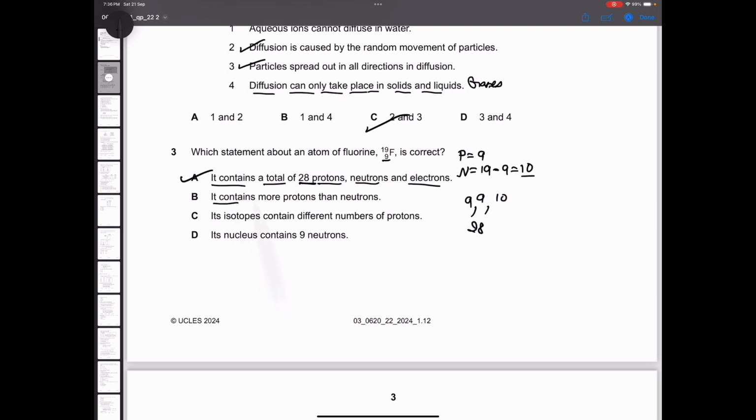It contains more protons than neutrons. Protons are 9, neutrons are 10. This is incorrect. Its isotopes contain a different number of protons. No, isotopes contain the same number of protons but a different number of neutrons. It contains 9 neutrons. Incorrect. No, it contains 10. So that is why the answer will be A.